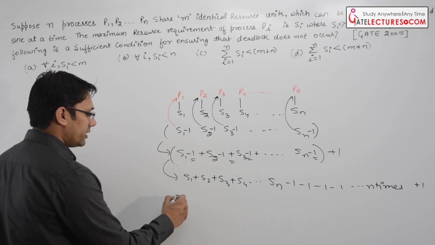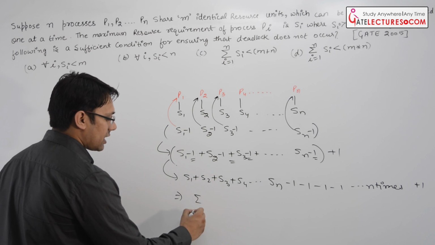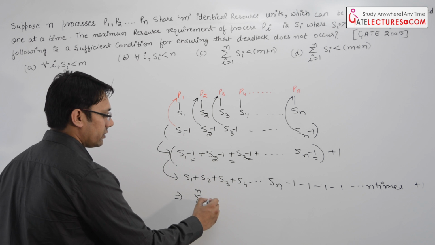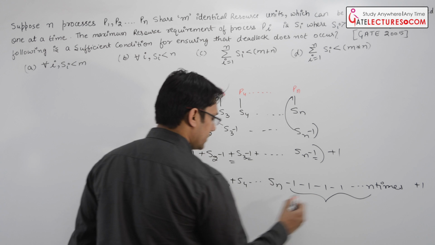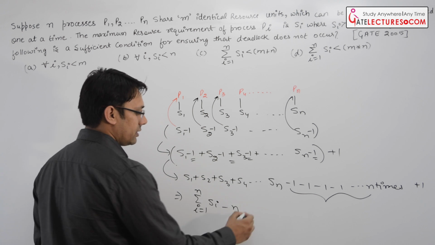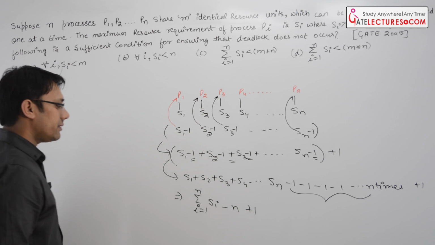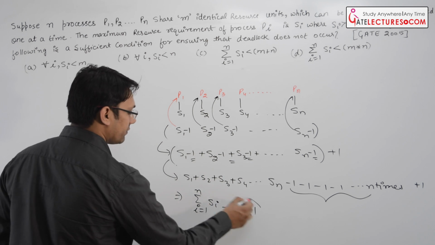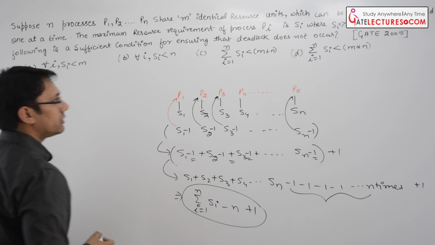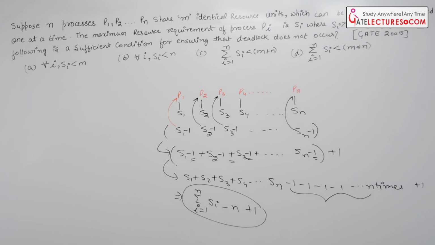Now this can be written as summation i equal to 1 to n of Si minus n plus 1, right? That means if we give these many resources, then there will not be any deadlock. Fine.